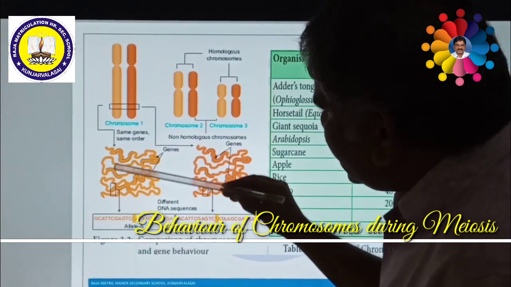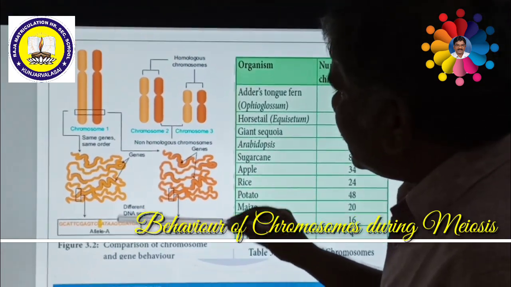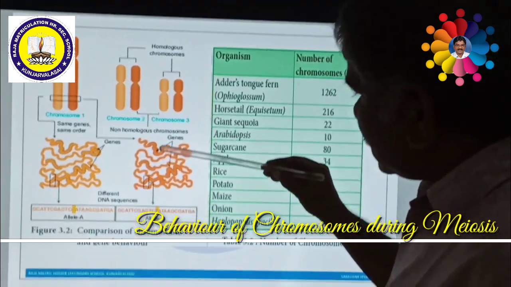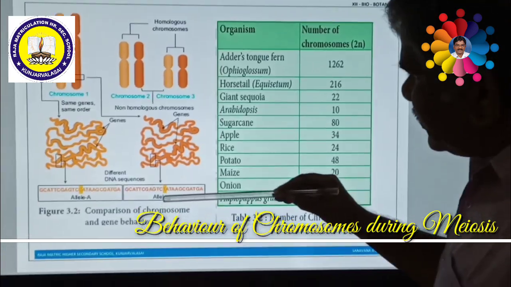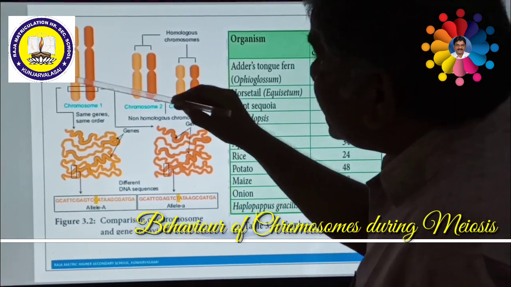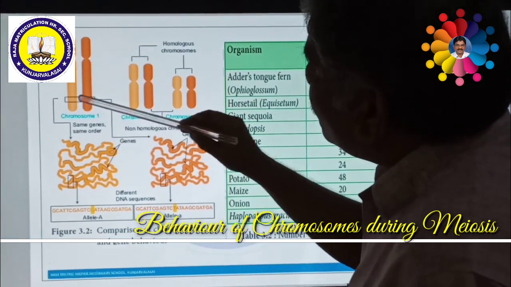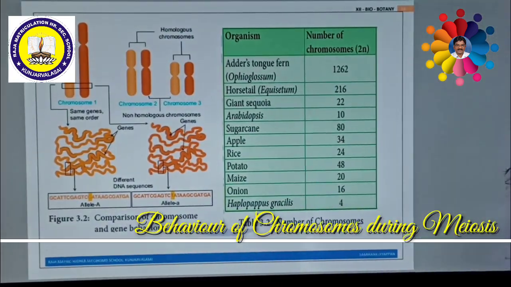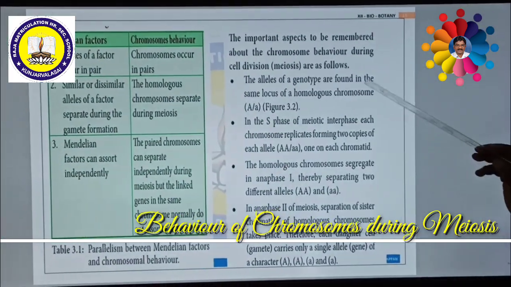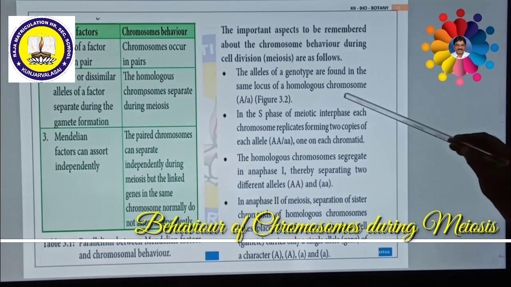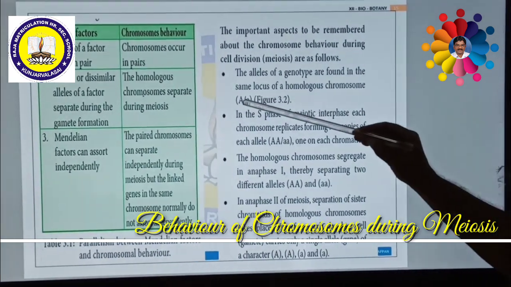For example, this is a gene called allele A. In the same locus, this is a recessive gene, so this is another gene. This is allele small a. So in the same locus of the homologous chromosomes, the genes are present in different forms. This is capital A, this is small a. So this is shown in the first point. Alleles of the genotypes are found in the same locus of homologous chromosomes, that is capital A, small a.